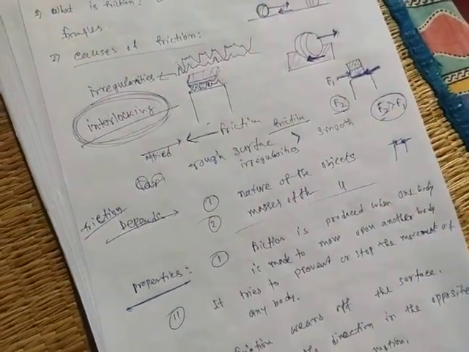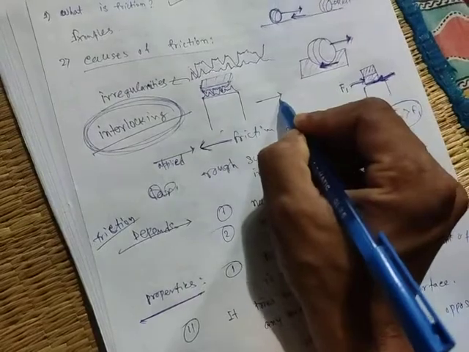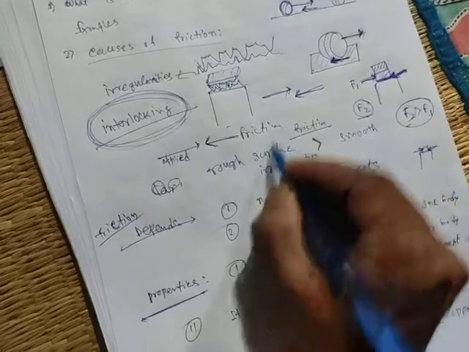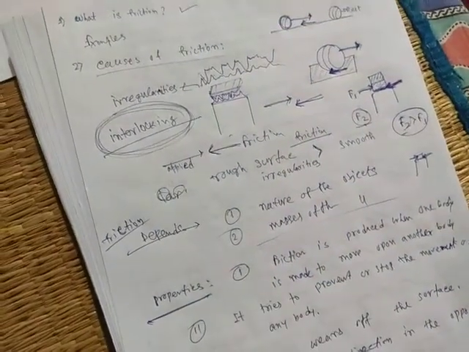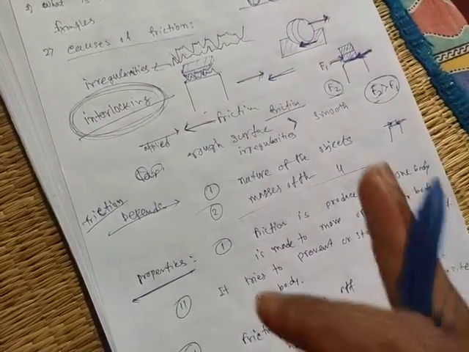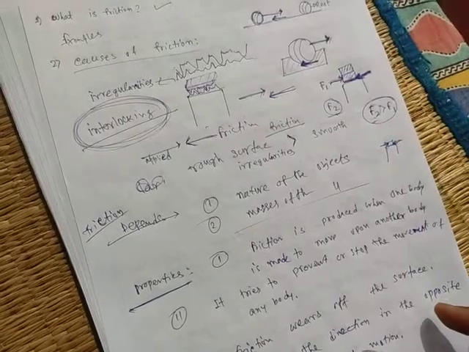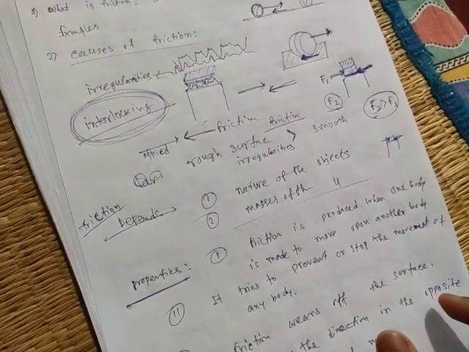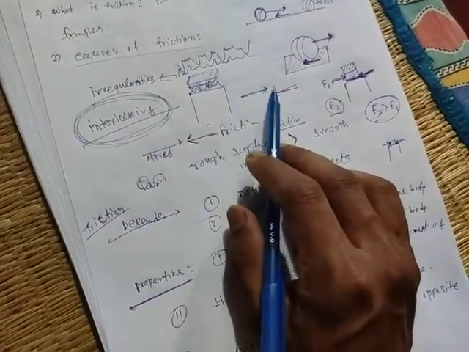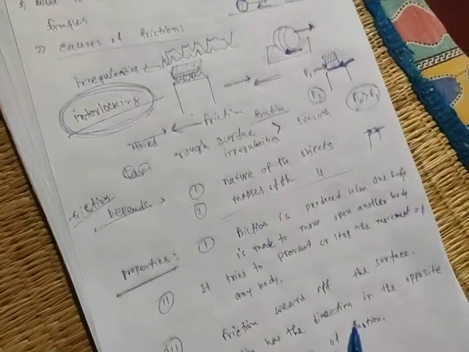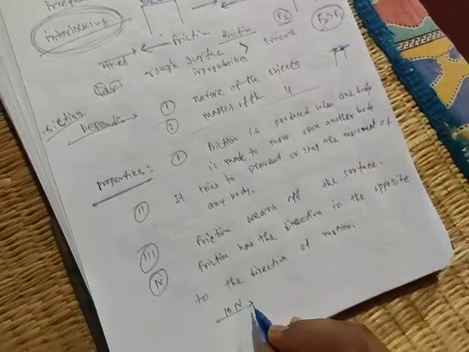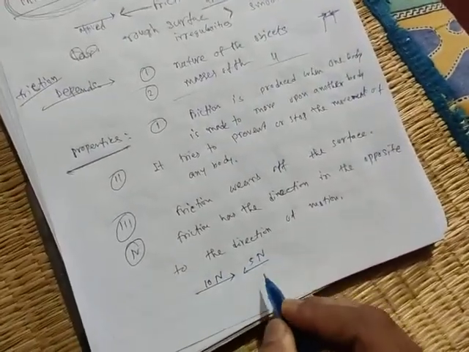That's why the body stops, because if the applied force is in this direction and friction is in this direction, then what will be the net force? This minus this. I have discussed earlier in the previous chapter balanced force and unbalanced force, and also net force. If both forces have opposite directions, then the net force is the difference of the forces. Suppose one force is 10 Newton in this direction, and the other is 5 Newton in this direction.